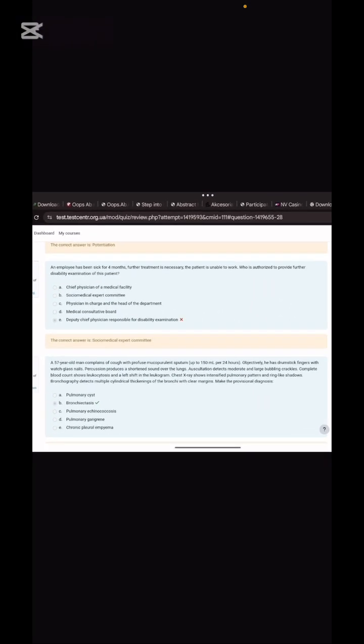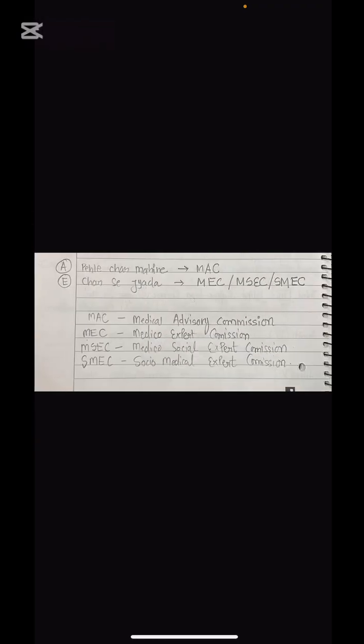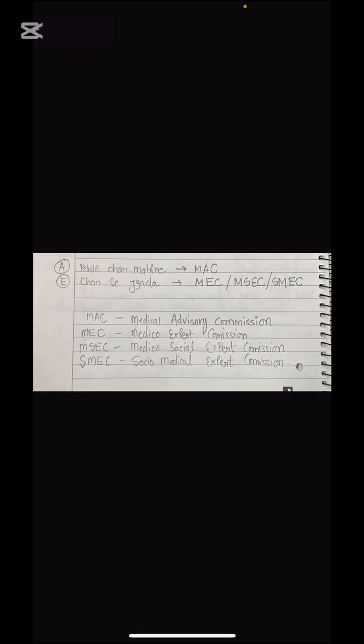Next is who will extend the holidays after the 4 months. It will be the socio-medical expert committee, or medico-social expert committee. So please remember this quick mistake which we all make. After the 4 months, who will extend the holidays? The first 4 months will be prescribed by the Medical Advisory Commission, MAC.